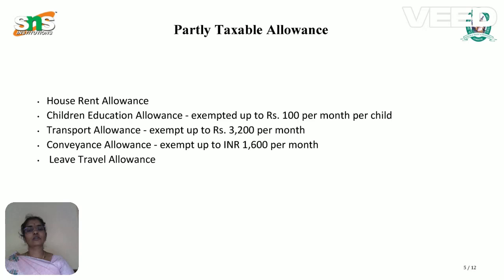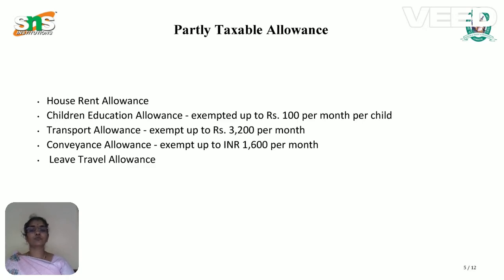Under this, the allowance should be exempted up to 100 rupees per month per child. The employee can enjoy this for two children per family.